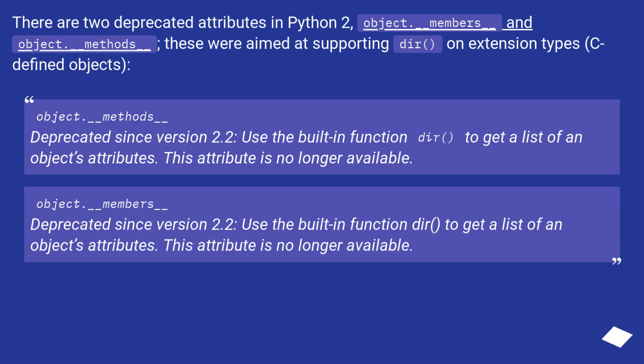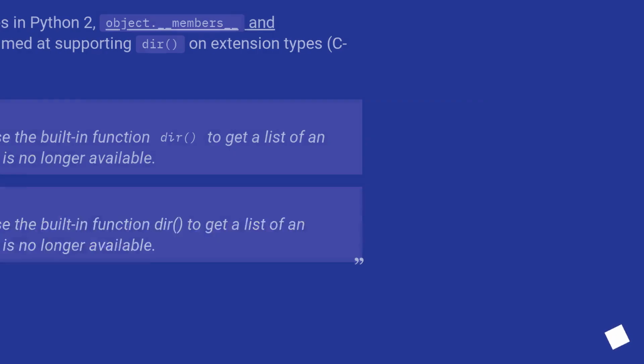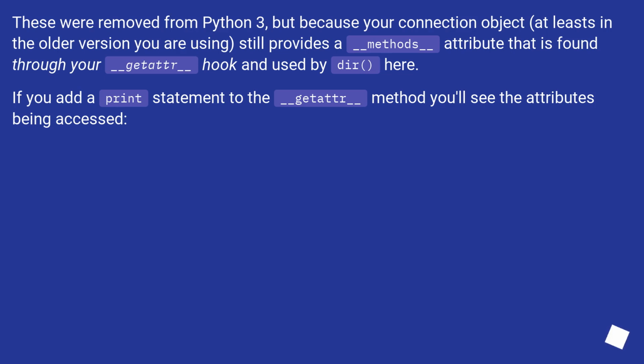Object.__members__ deprecated since version 2.2. Use the built-in function dir to get a list of an object's attributes. This attribute is no longer available. These were removed from Python 3, but because your connection object, at least in the older version you are using, still provides a __methods__ attribute that is found through your __getattr__ hook and used by dir here.